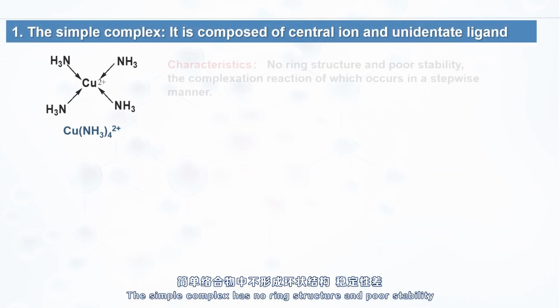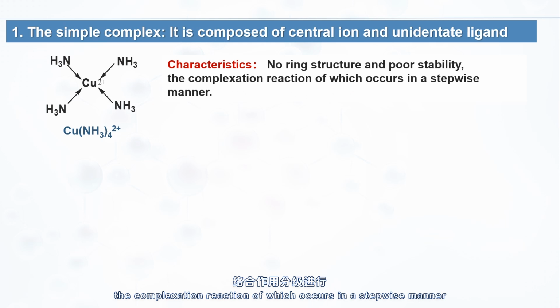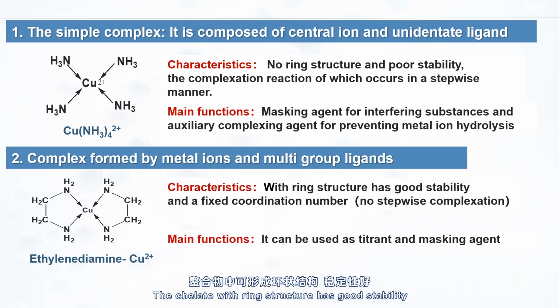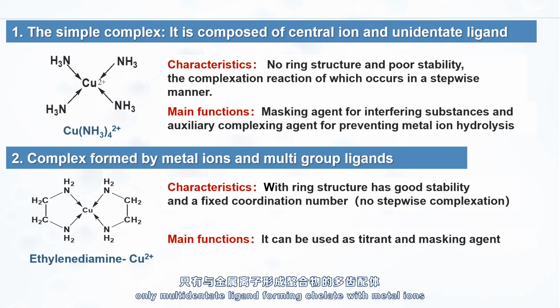The characteristics of simple complex and chelate are as follows. The simple complex has no ring structure and poor stability, the complexation reaction of which occurs in a stepwise manner. The chelate with ring structure has good stability and a fixed coordination number. No stepwise complexation. Therefore, based on the characteristics of the two complexes, only multidentate ligands forming chelates with metal ions can be used as complexing agents for complex matrix titration.